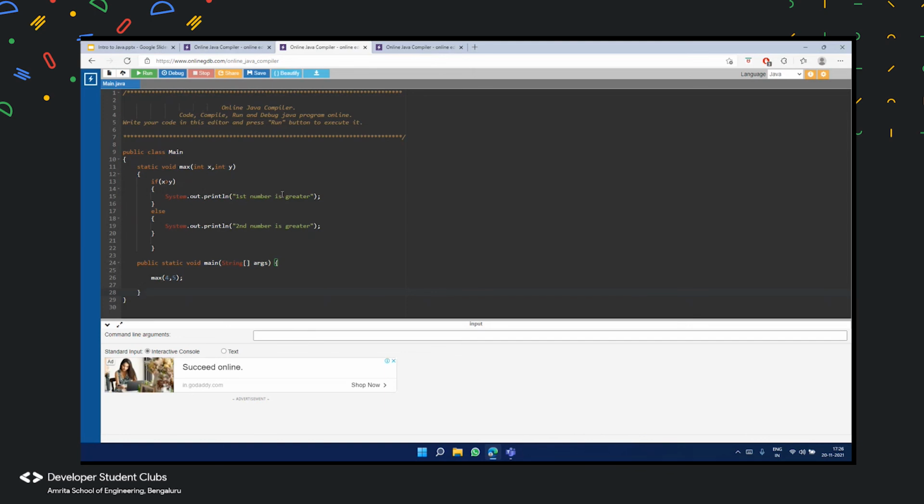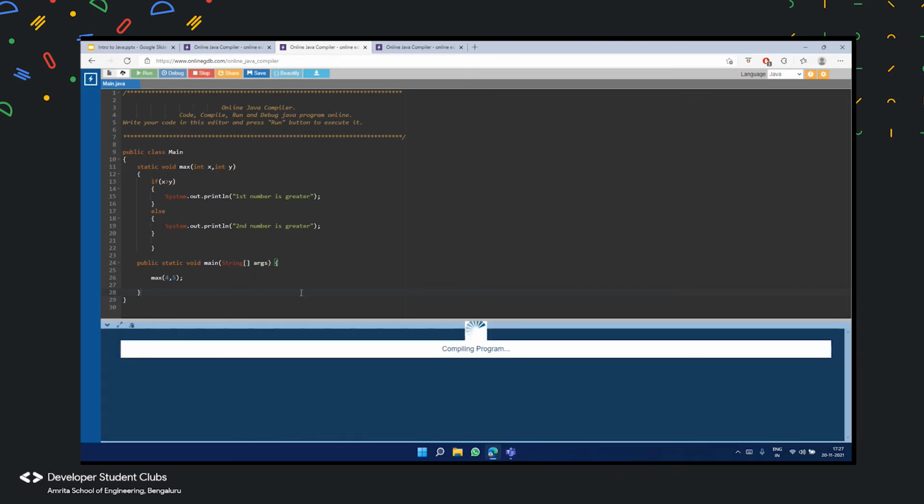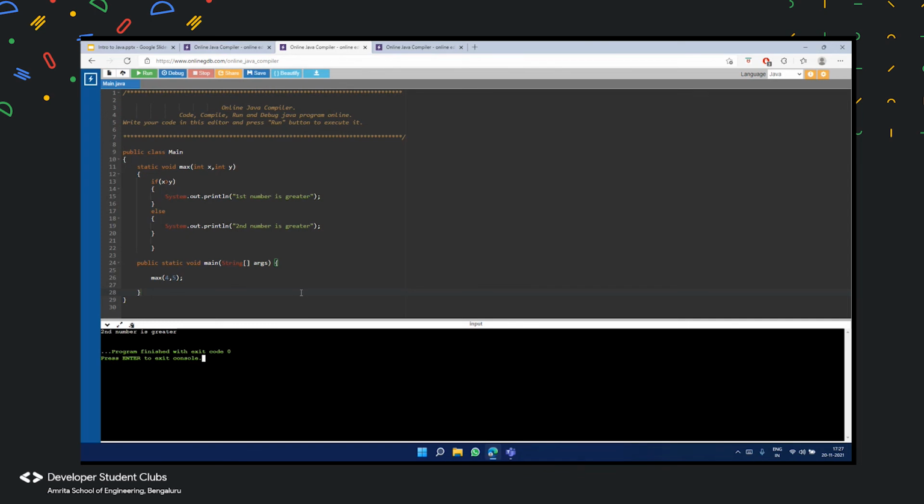Okay, so we have a method here called max, right? And we are calling this max method with two arguments, 4 and 5. So let's just see what it does. It's a very simple method which basically compares the two numbers that I'm giving to this method, and it tells me which one of them is greater, right? Among 4 and 5, it just tells me which is greater.